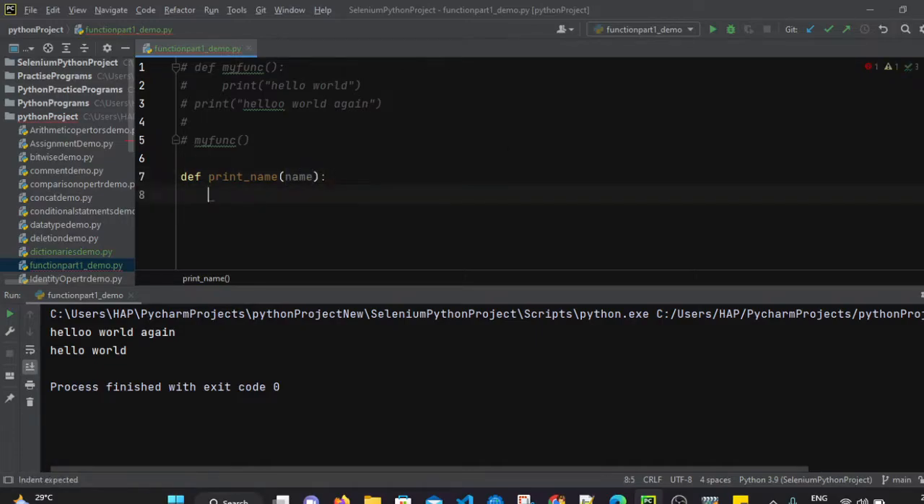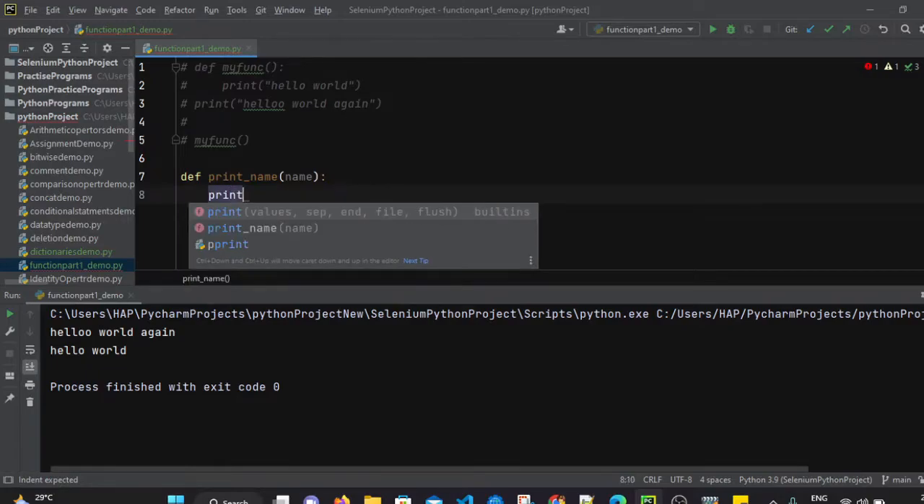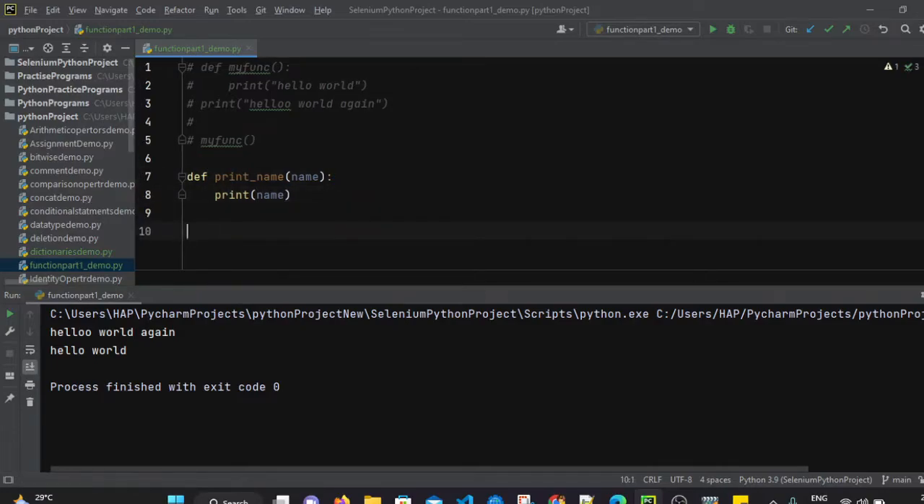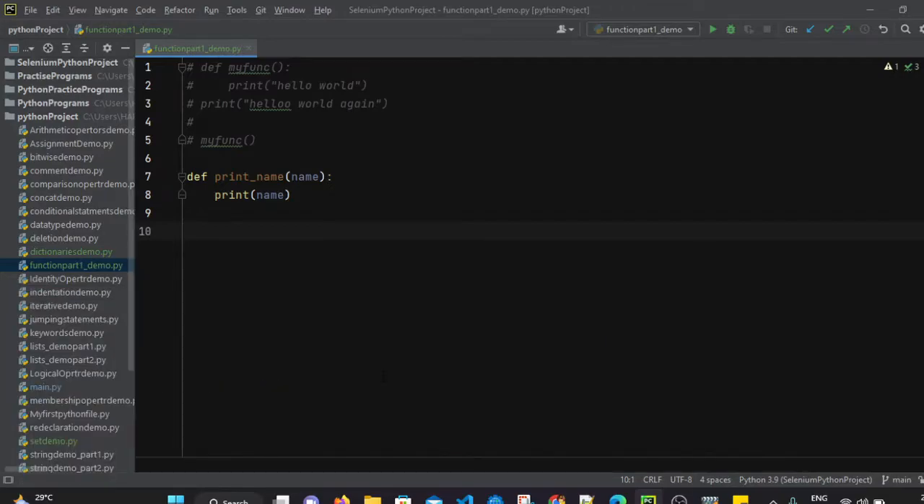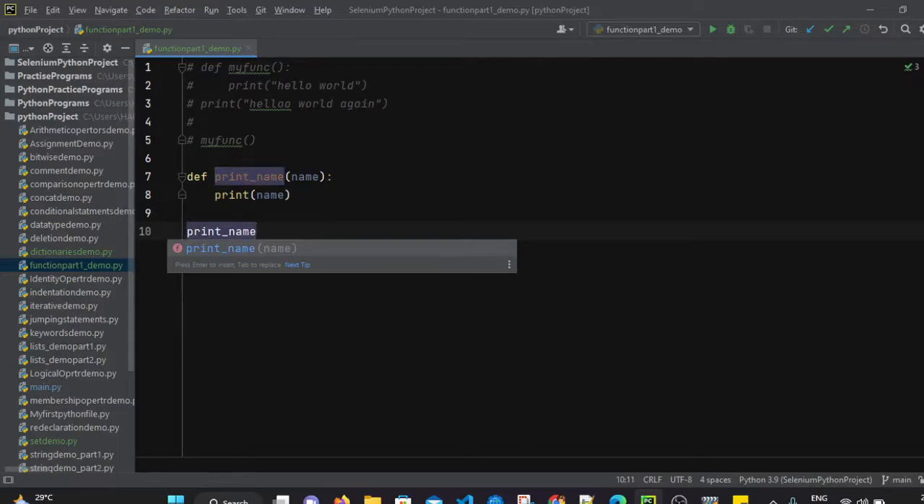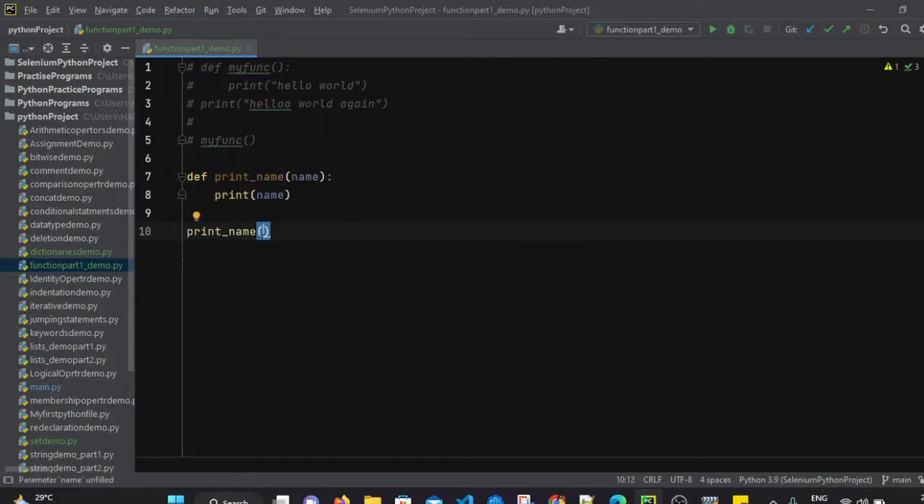And what I am going to do next is, let's simply print name. So we have defined one function with the argument which is name, and that name value we are printing inside that function. That means whenever we call this function, I am going to call the print name function. When we call the print name function, in the round brackets we have to pass the argument or parameter which we have defined.